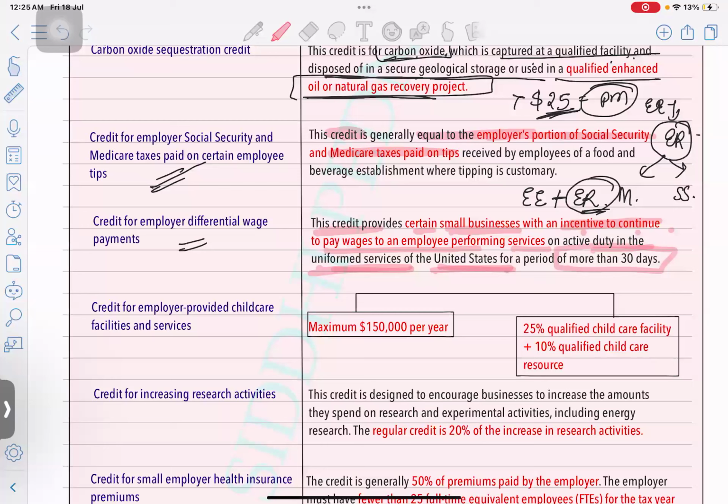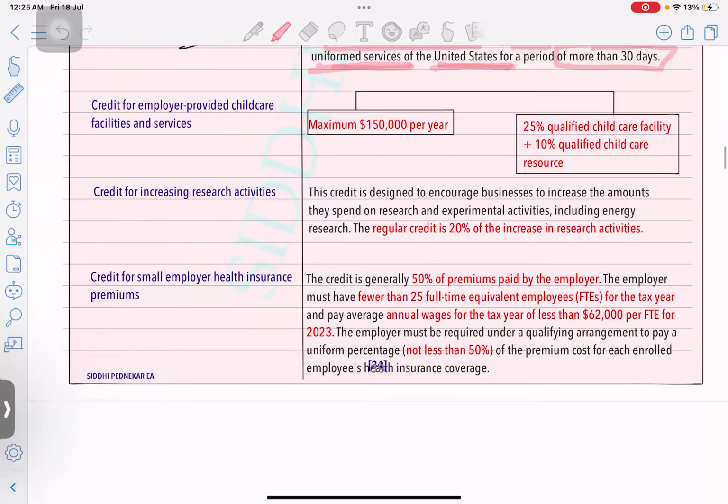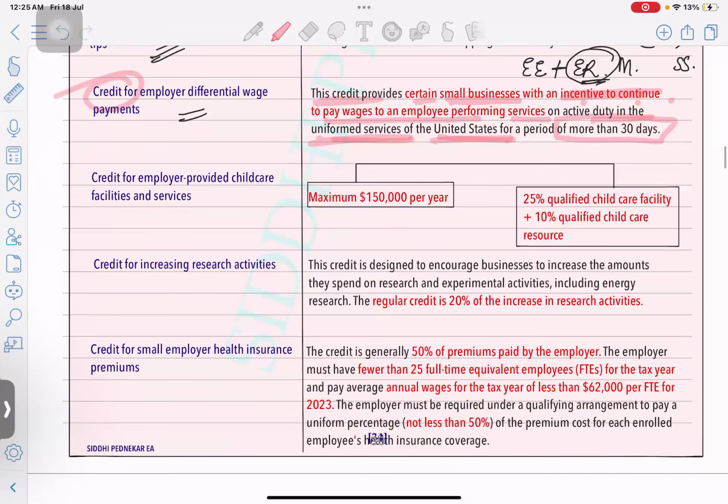So to give the small businesses an incentive that they will constantly keep paying the wages to those employees, they will give some credits. Whatever is the salary wage amount, that exactly will be allowed as a credit. So they'll also get a deduction in the P&L. They'll also get a credit for this thing. Okay. Next is, yes, here are some small limits.